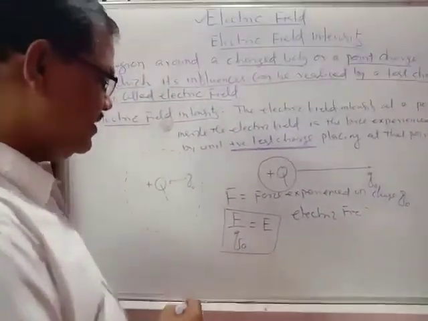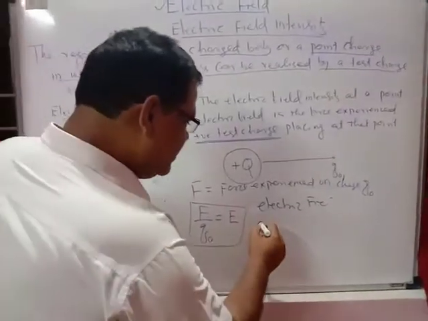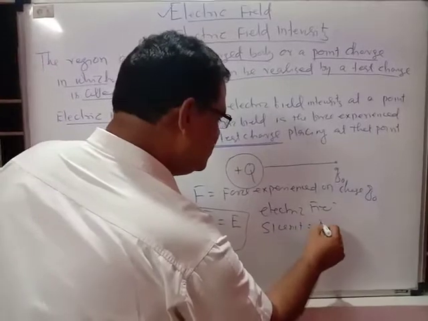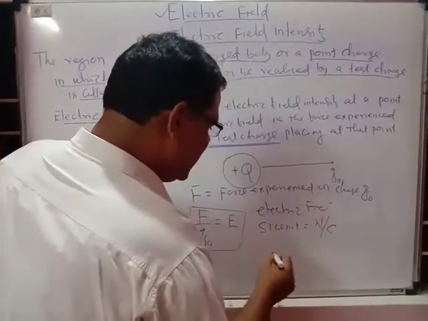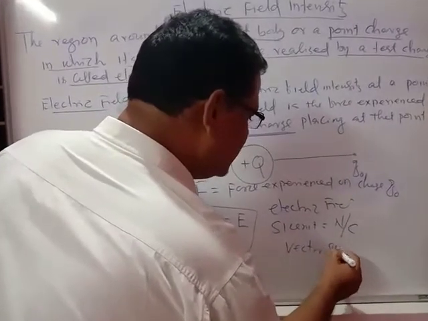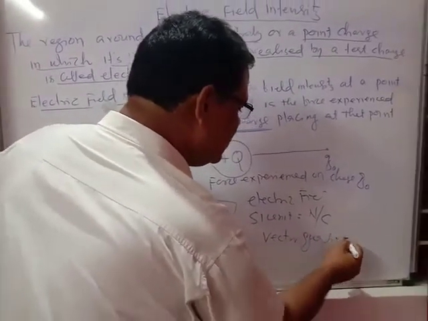So what will be the unit? The SI unit here is Newton per Coulomb, and it is a vector quantity. Electric field intensity is a vector quantity. Clear? All of you clear, students?